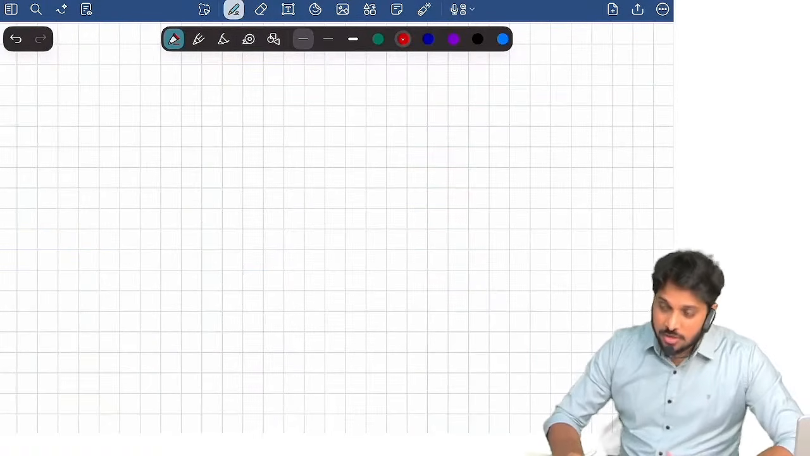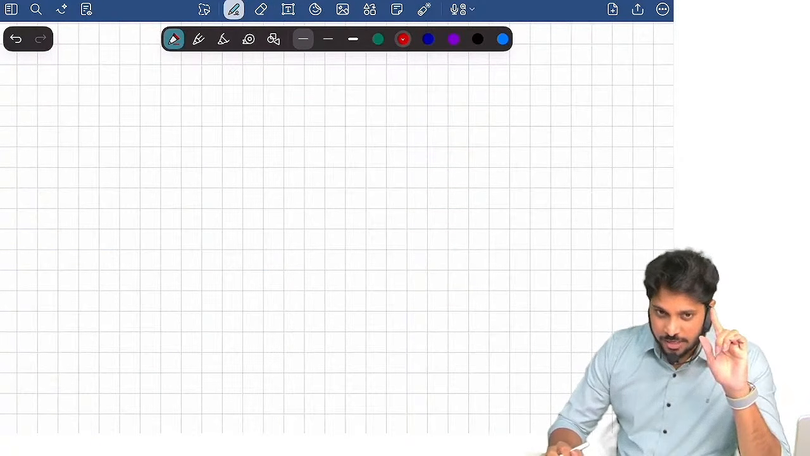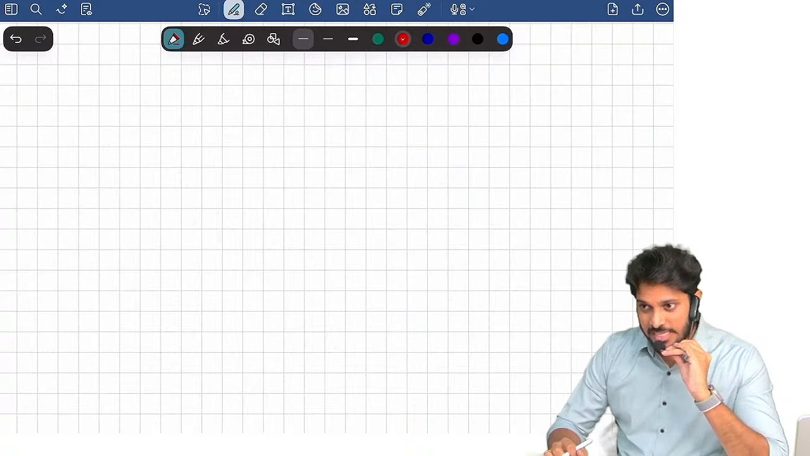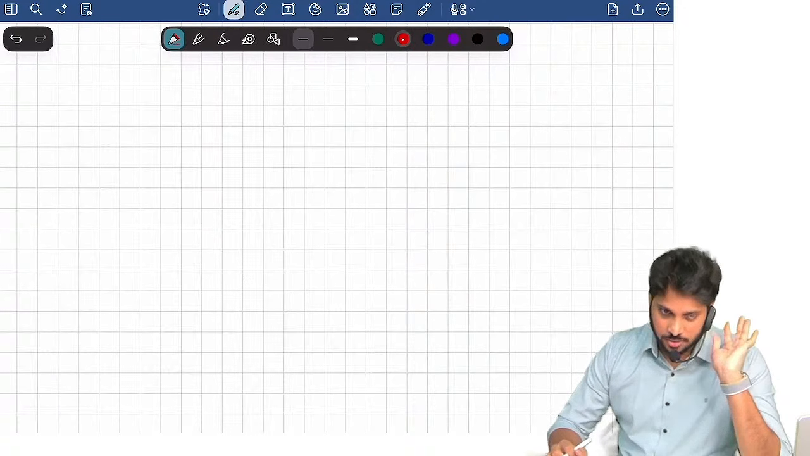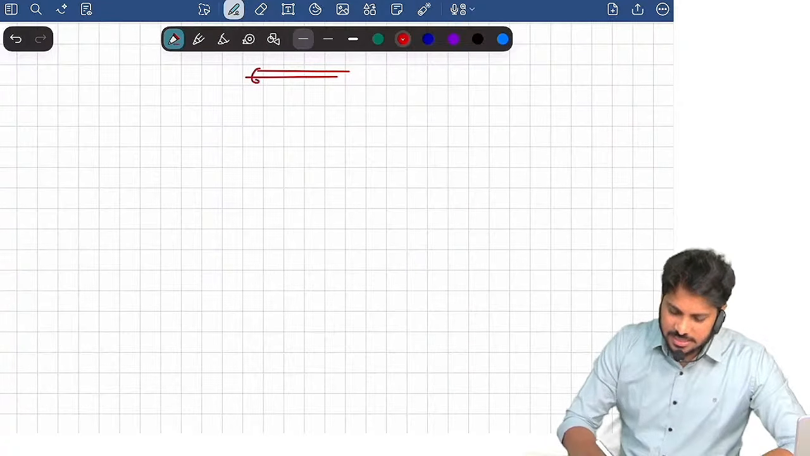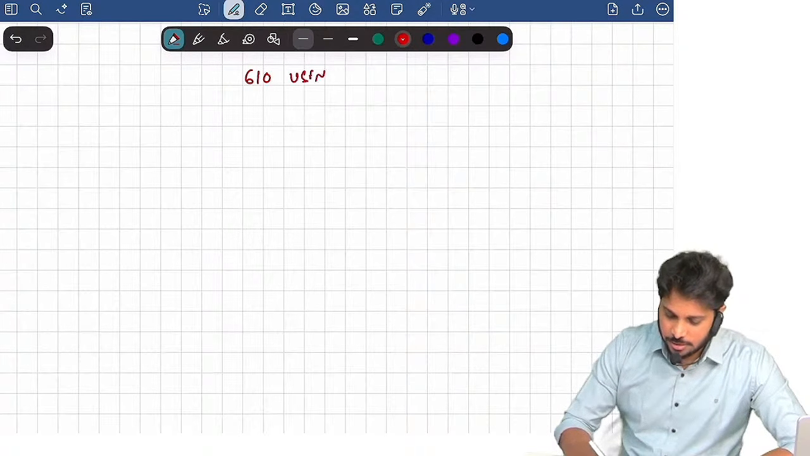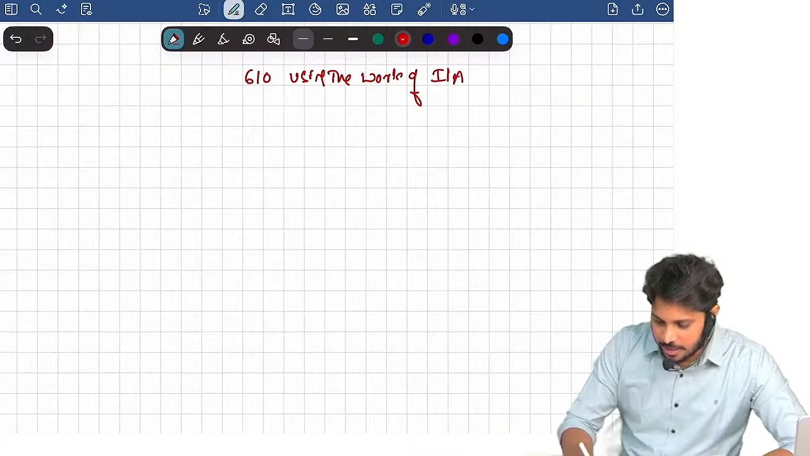So we already revised 501, 505, 510, 550. Now let us revise 2 more standards. One is 610, another one 500. Okay, now let's begin 610 standard. What is 610? Using the work of internal auditor.